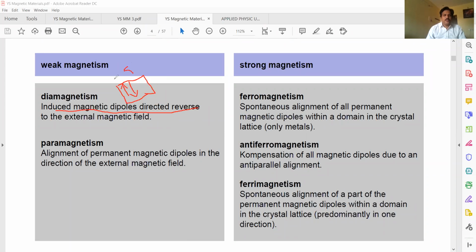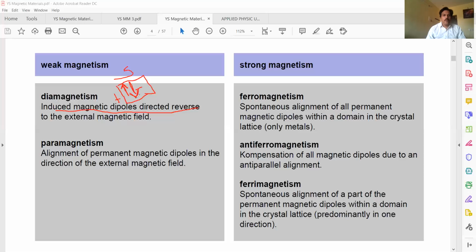If you observe the s shell, this is the spin of one electron, one dipole. This is the spin alignment of another dipole. See, they are quite opposite to each other. So this is plus mu B and this is minus mu B. What happens to the net moment? The net spin magnetic moment becomes 0.